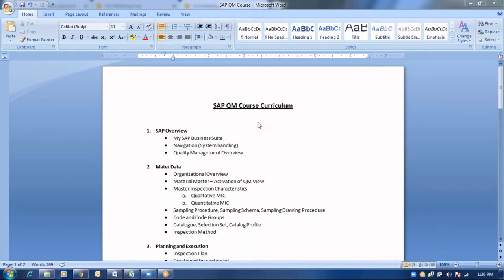Okay, now let us start with the SAP QM course curriculum. In this part, as a part of this course, we are going to see the overview of SAP and what sort of master data will be involved as a part of this QM course, followed by the planning and execution, and the different integrations of QM with other modules. For example, how QM is integrated with the production planning module and with the materials management module, followed by a few other concepts like batch management and sales and distribution.